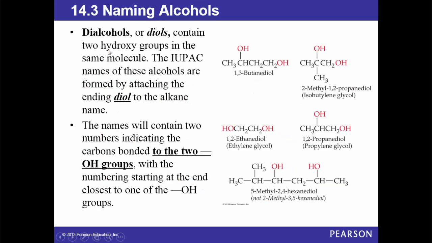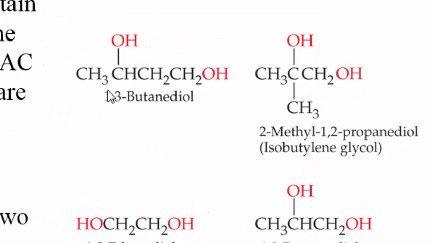Dialcohols or diols contain 2 hydroxyl groups in the same molecule. The IUPAC names of these alcohols are formed by attaching the ending diol to the alkane name. For example, here we have at carbon 1 and carbon 3 two alcohols. So we say 1,3, the parent is butane, then we put diol.